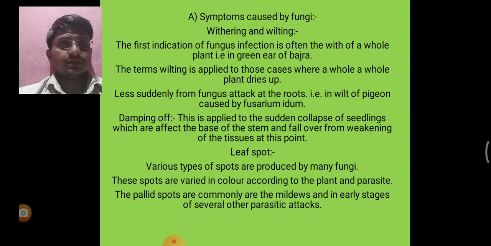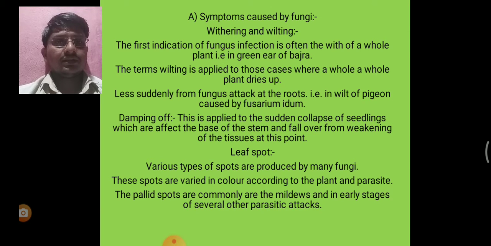Leaf spot. The next disease is leaf spot. Various types of spots are produced by many fungi. These spots vary in color according to the plant and parasite.